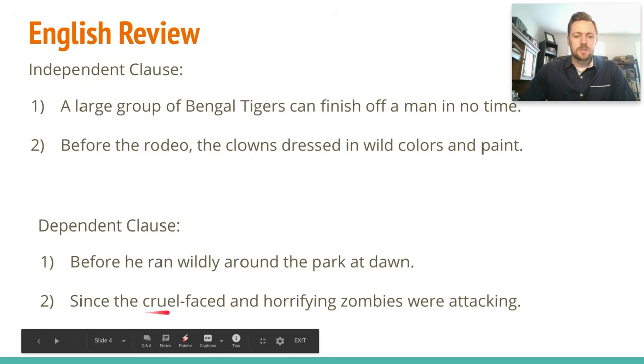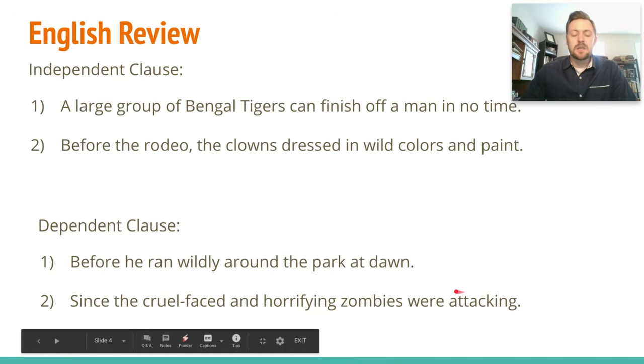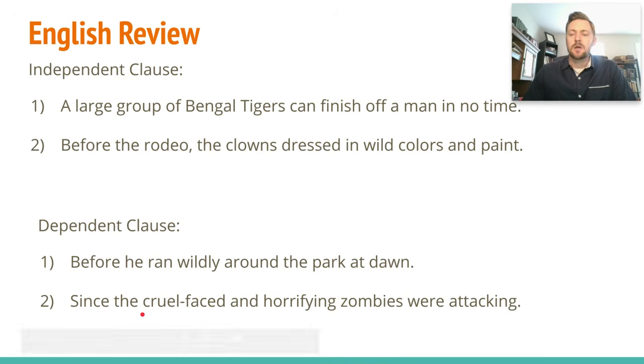Same thing with this one. Since the cruel-faced and horrifying zombies were attacking, what? We're waiting on something to finish the meaning of that sentence. We do have a subject, we do have a verb, but because of this subordinating conjunction since, we don't get a complete thought. Okay, so that's independent and dependent clauses.